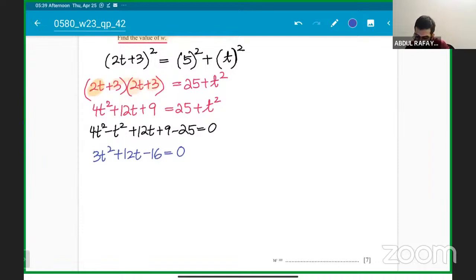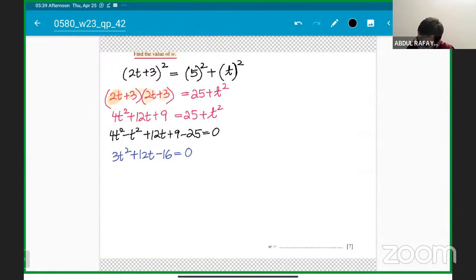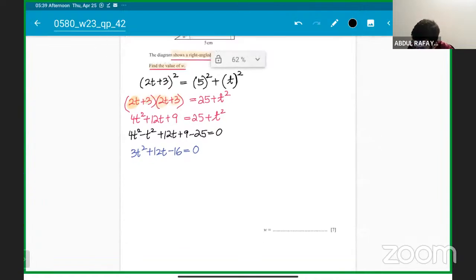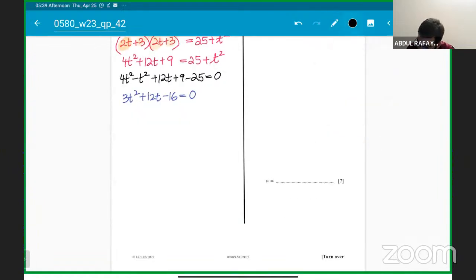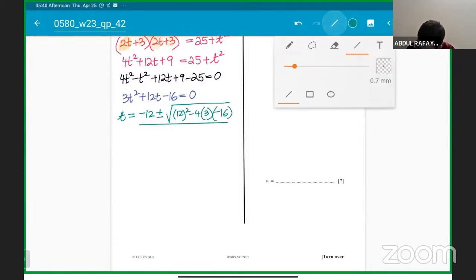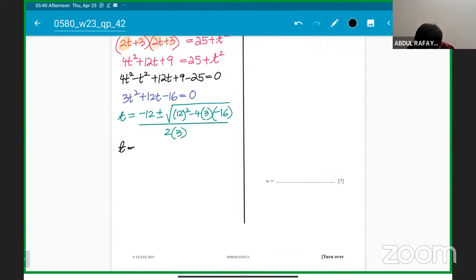So what I believe here, it will be the quadratic formula. Let's apply it. There will be marks for applying the quadratic formula. You can split the working as well, so that the examiner knows that you are doing neat and clean work. So t equals minus b plus or minus the square root of b square minus 4ac, that is 12 square minus 4 times 3 times negative 16, divided by 2a. Make sure you show it. The examiner is definitely testing your quadratic formula concept. So minus 12 plus or minus, just do this one time only.